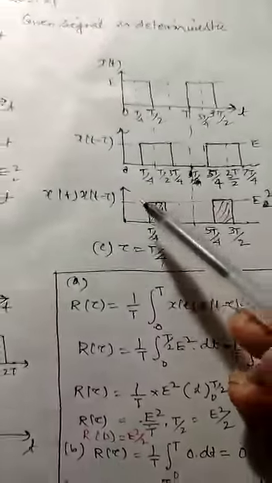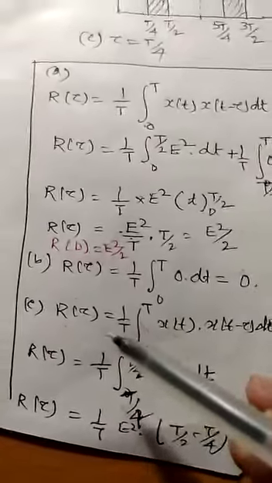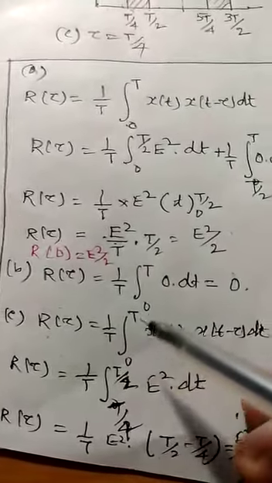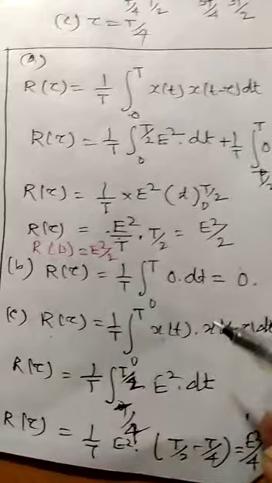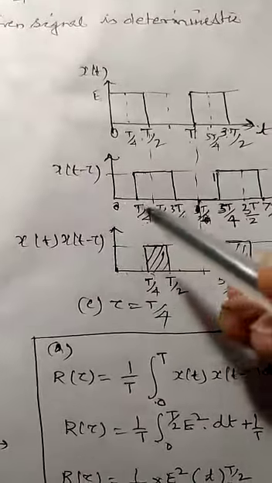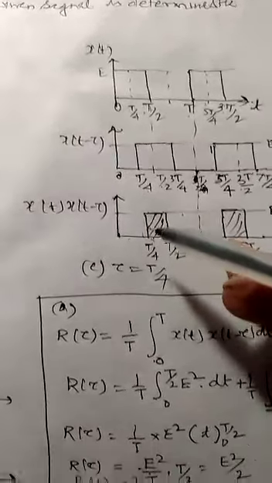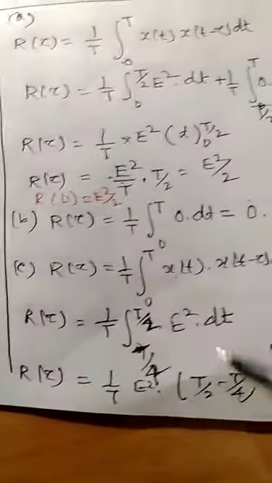So if we do the calculation, we'll take the average of this value, R(tau) is equal to 1 by T, 0 to T, x(t) x(t minus tau) dt. So here we are having the E square value from T by 4 to T by 2 duration. That's why we say this is the autocorrelation function, and the value is E square by 4.